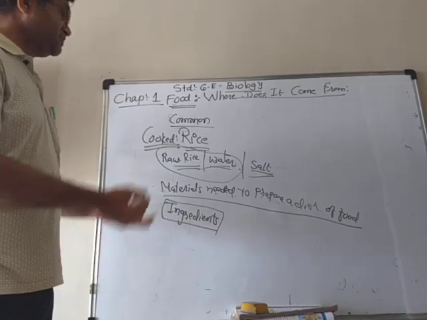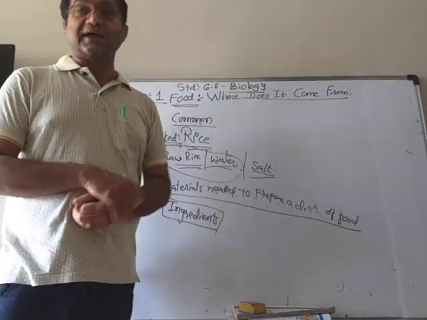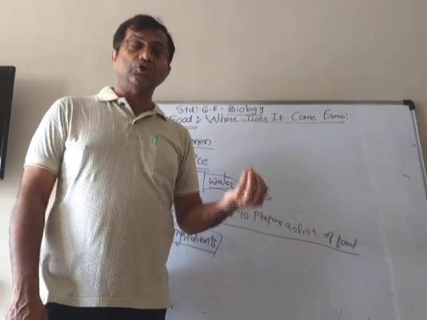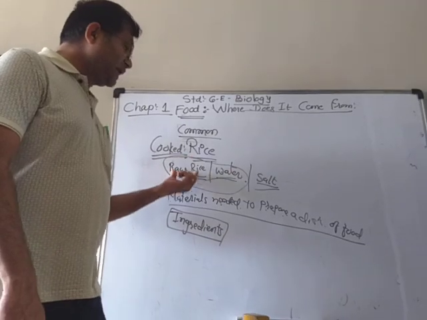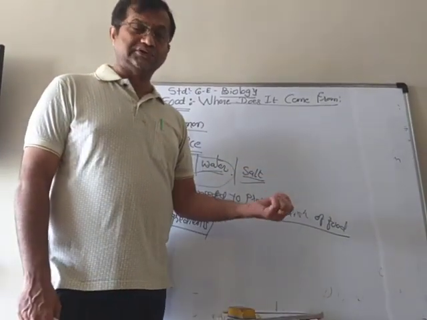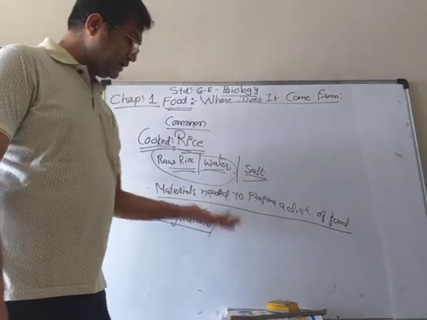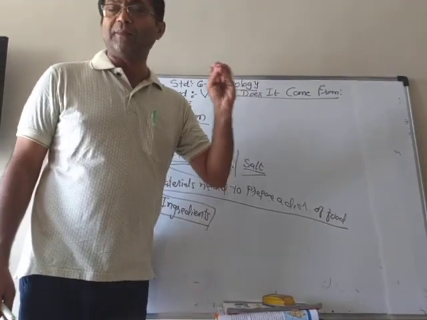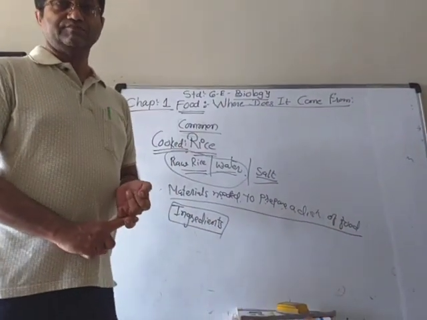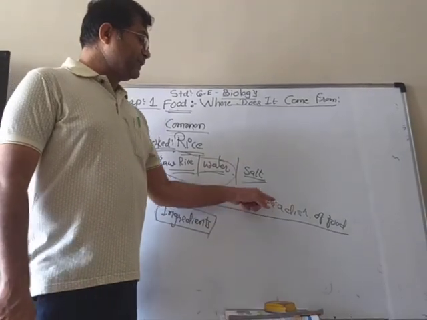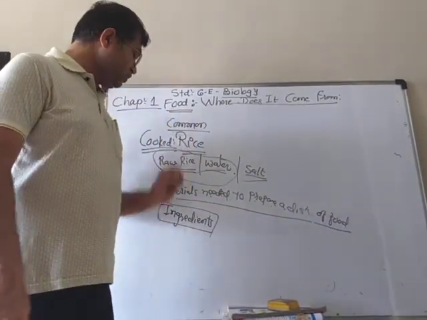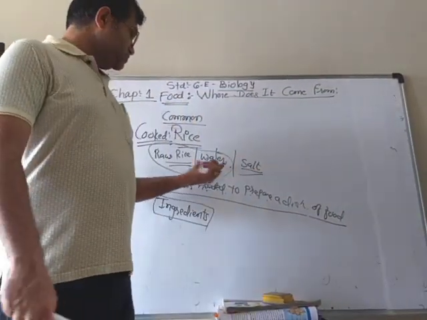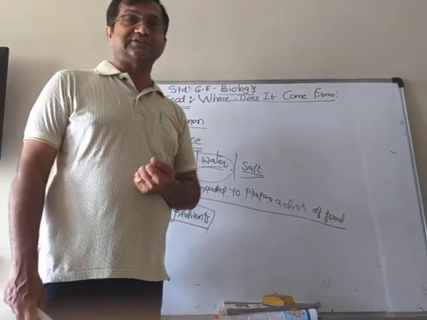What are the ingredients to make cooked rice? Then you can give the answer. The ingredients needed to cook rice are the raw rice, water and salt. Salt, you can write down, don't write down, it is alright. So now you understand what is the meaning of ingredients? Ingredients mean the materials which are needed to prepare a dish of food. And we know that these are the ingredients to make the cooked rice.